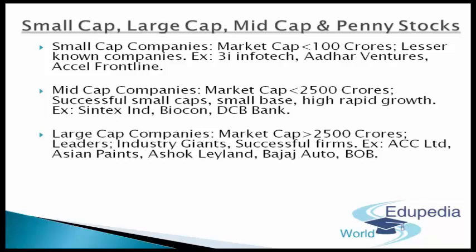So the major indices are usually comprised of large caps. Whether it's the National Stock Exchange or the Bombay Stock Exchange, all of them are led by these kinds of large cap companies. For example, ACC Limited is one of them, a cement based company. We have Asian Paints, Ashok Leyland, Bajaj Auto, Bank of Baroda. All these companies belong to the premier top tier group, which is large cap companies.